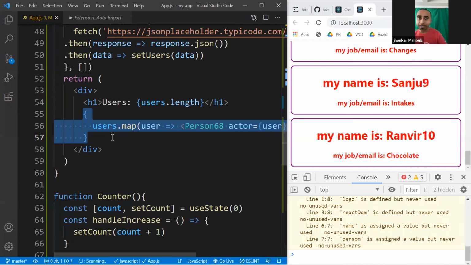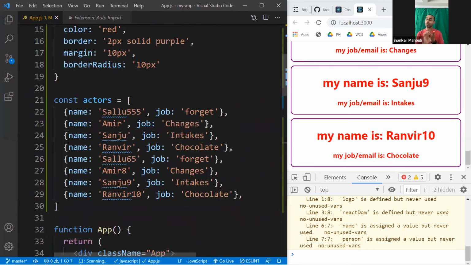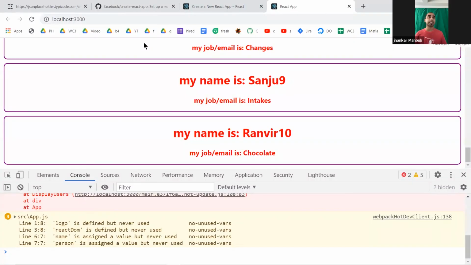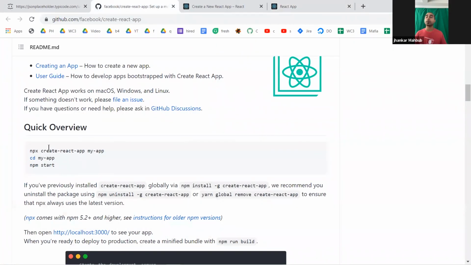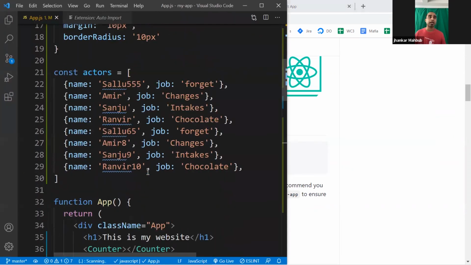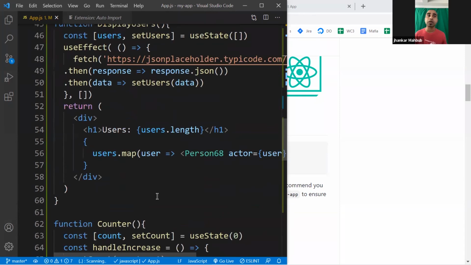So if I do a quick recap of the things we talked about so far today, we definitely started with React applications. We used a few commands, which was create React app, and then these 3 commands: we go to a particular directory, we create the application, we change the directory, and start the application. After that, we started developing, and we explored how we can write JSX, which is nothing but writing HTML inside JavaScript. Then we used some dynamic style this way, and then we added something called props.